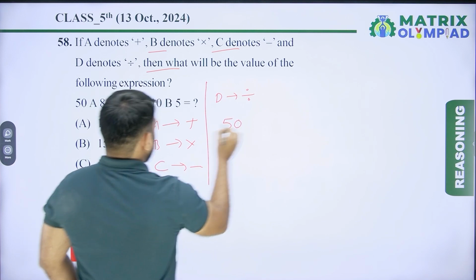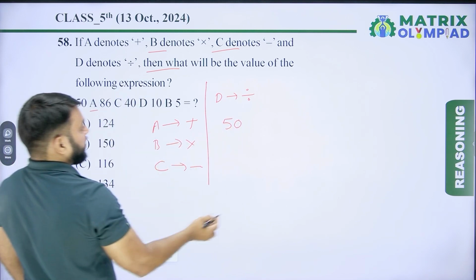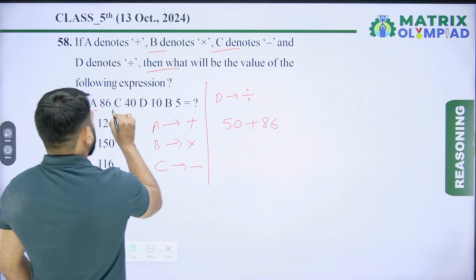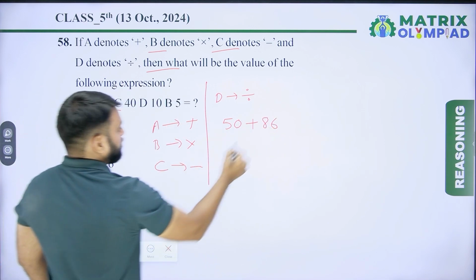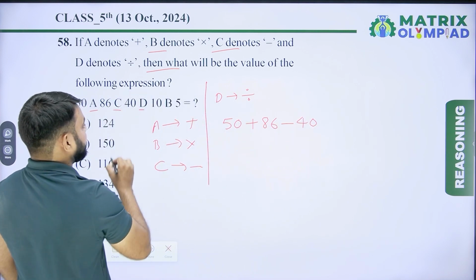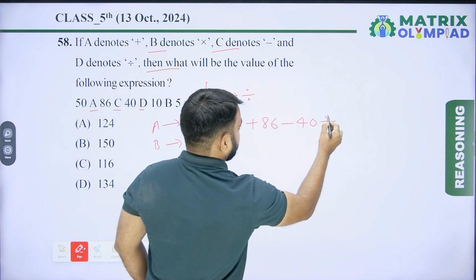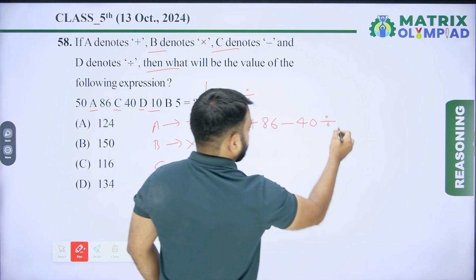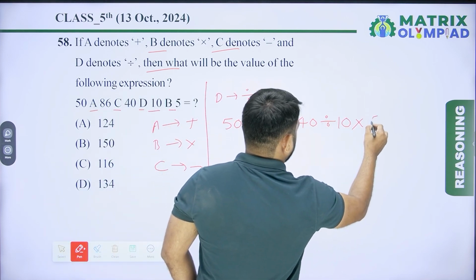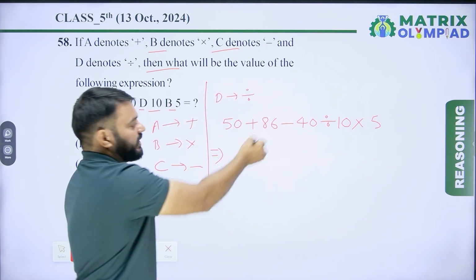So 50, the meaning of A is plus. Now 86, C means minus 40. After 40, next is D. So D means divided by 10. Now B means multiply by 5.